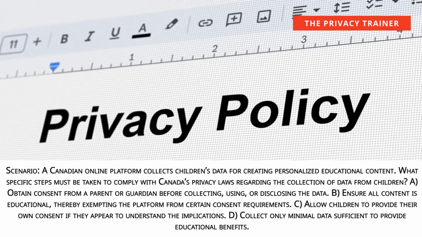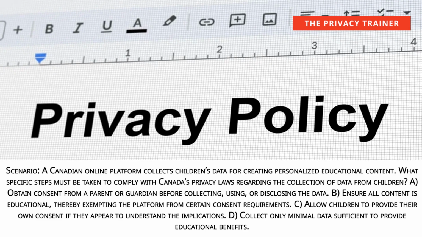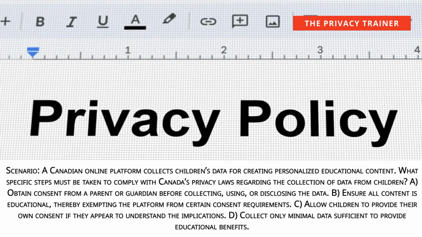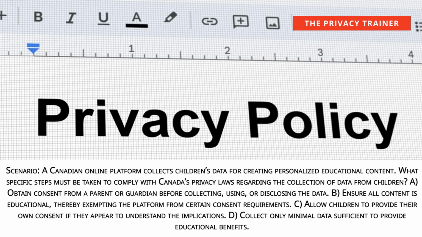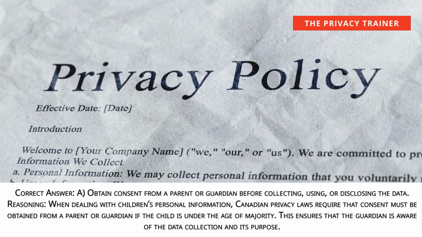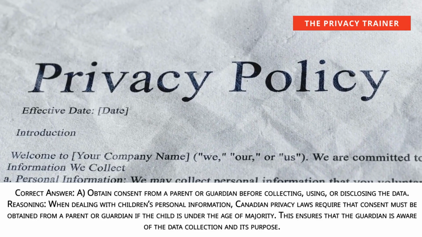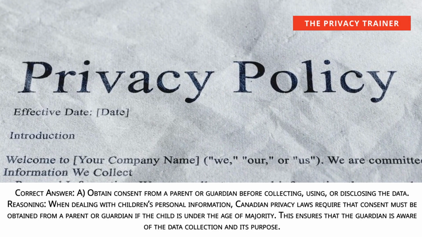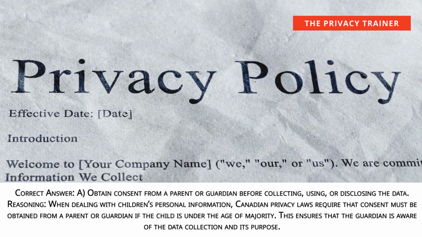C. Allow children to provide their own consent if they appear to understand the implications. D. Collect only minimal data sufficient to provide educational benefits. Correct answer: A. Obtain consent from a parent or guardian before collecting, using, or disclosing the data.